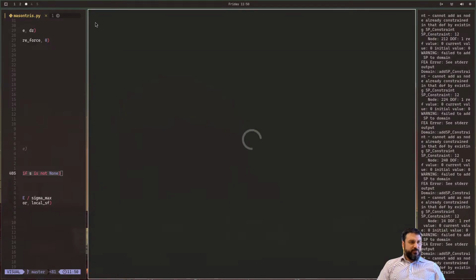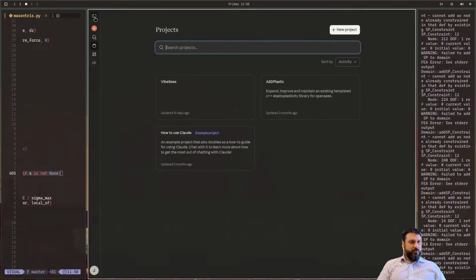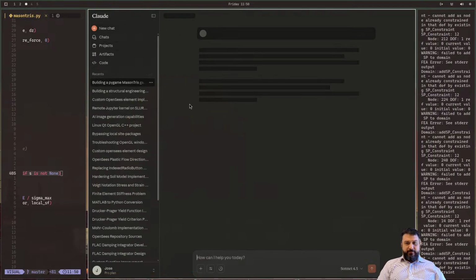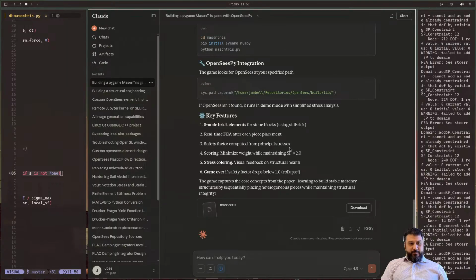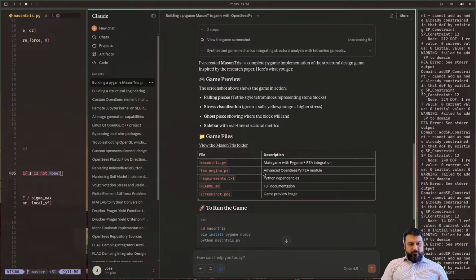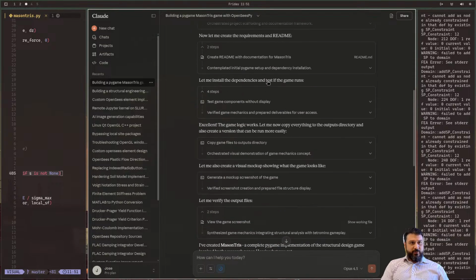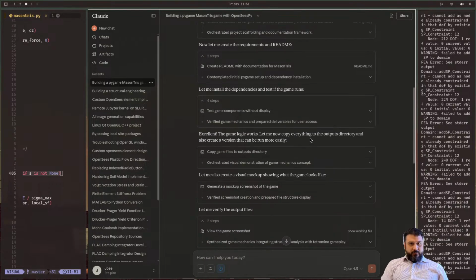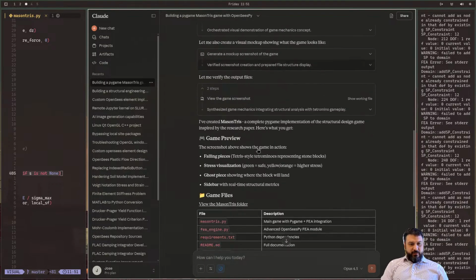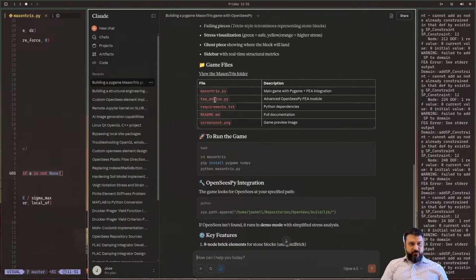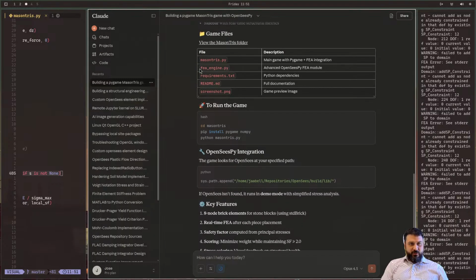In the project, no, not projects. I want to go to my Pygame. In the Pygame, what I got down from this was, where can I see the assets? Okay, so this one, FEA engine. I got one that's called a FEA engine, and that's at the beginning. I thought that's where OpenSees stuff is. It makes sense, modularize.